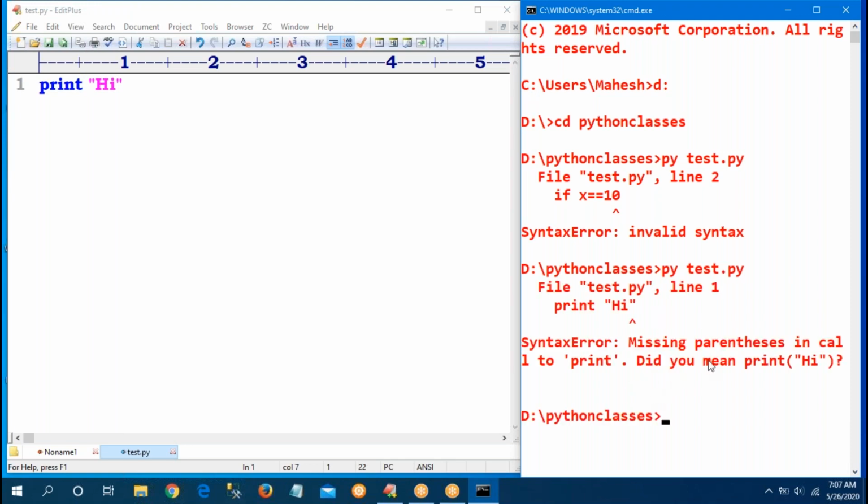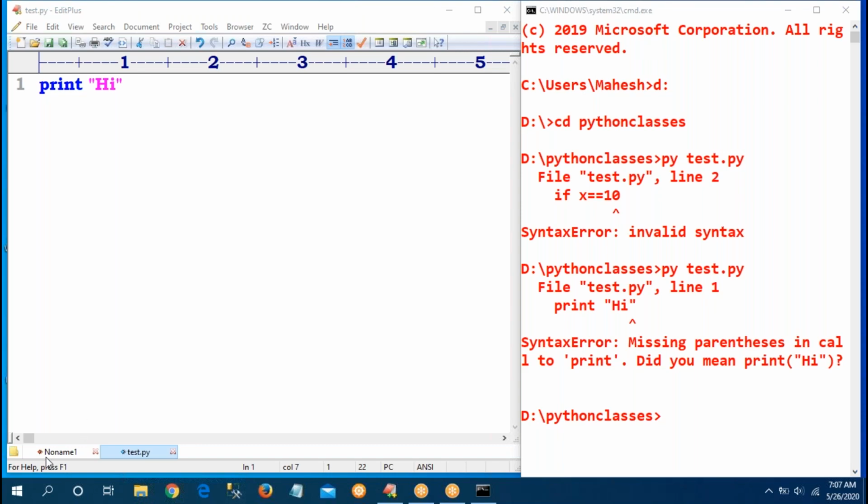See, parenthesis is missing. That is also one type of syntax error. Previously one error was there, now parenthesis is missing. That is called a syntax error.